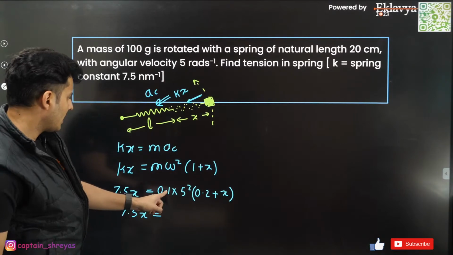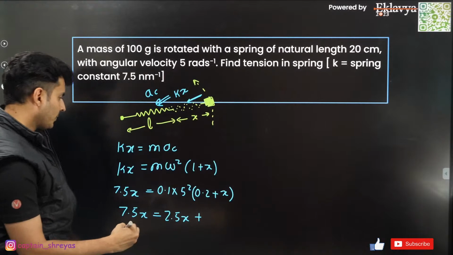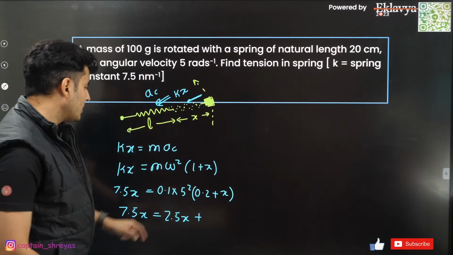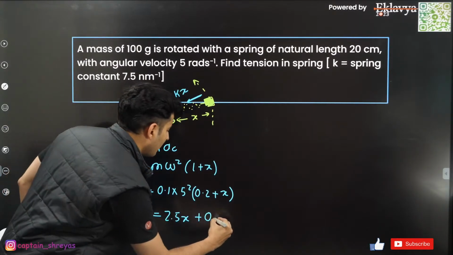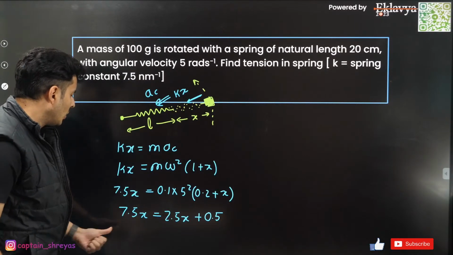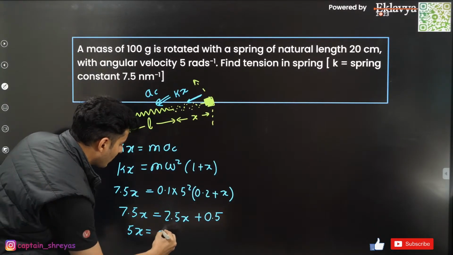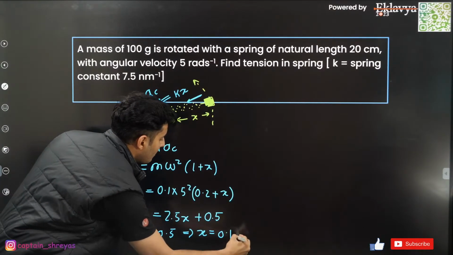So this will become 2.5x plus... check this out, 5 square is 25, so 25 into 0.1 is 2.5, and 2.5 into 0.2 is 0.5. Just check this out. Yes. So take 2.5x over here. This will become 5x is equal to 0.5. That tells you x is nothing but 0.1 meter.